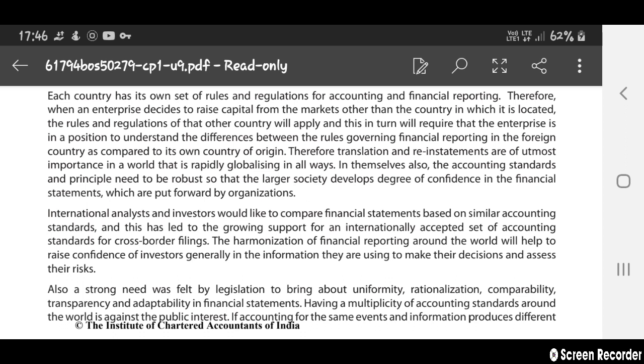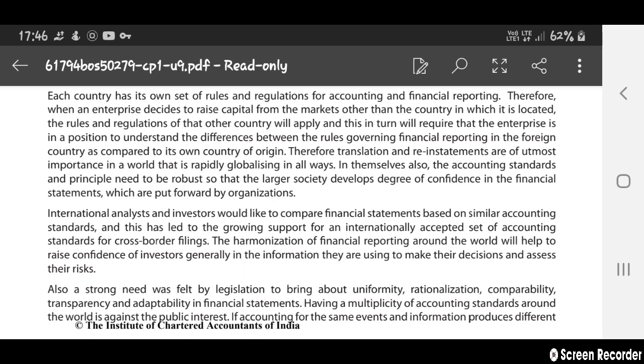For example, if he has a head office in India and wants to open another branch in the USA, then he has to follow the rules and regulations of doing business in the USA. Then he has to follow the rules and regulations of that country, and this in turn will require that the enterprise understands the difference between the rules governing financial reporting in the foreign country as compared to its own country of origin.